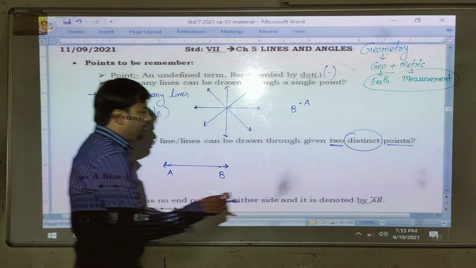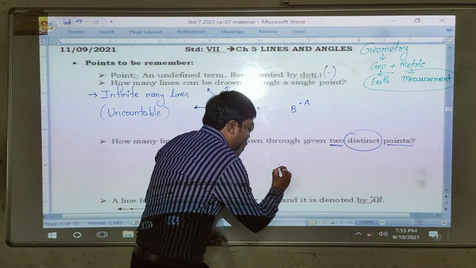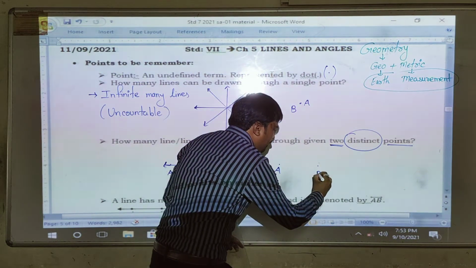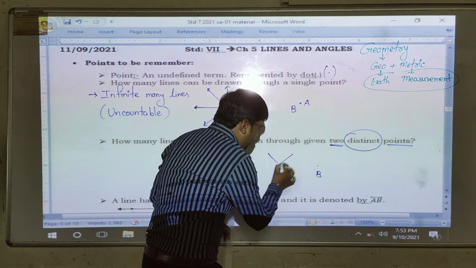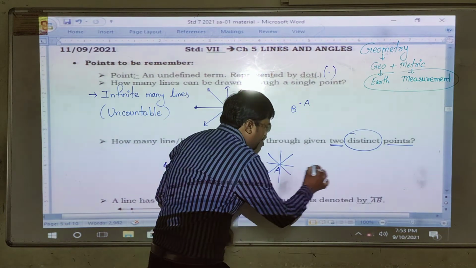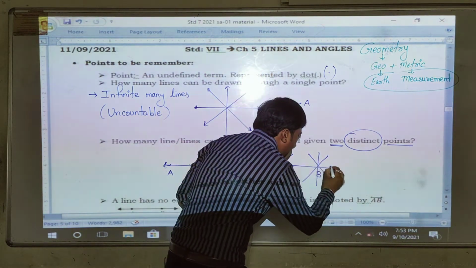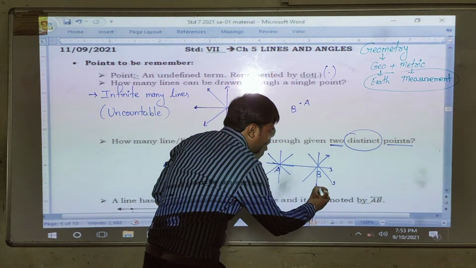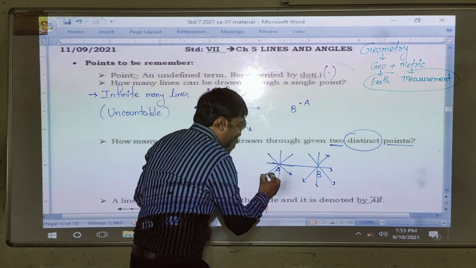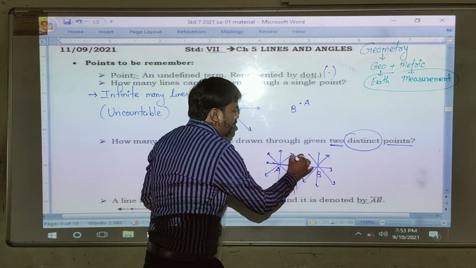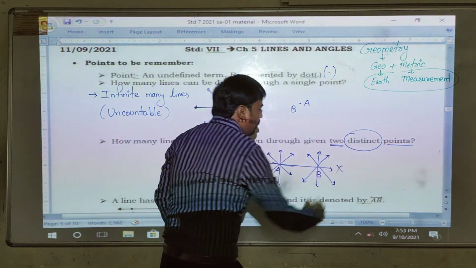So can I draw like this? Point A, point B. So you can see that I have drawn lines from both the points. Is it so? Is it true? Right. So this figure is wrong.